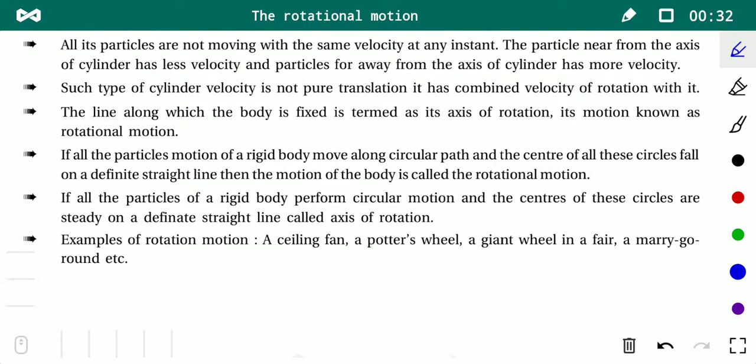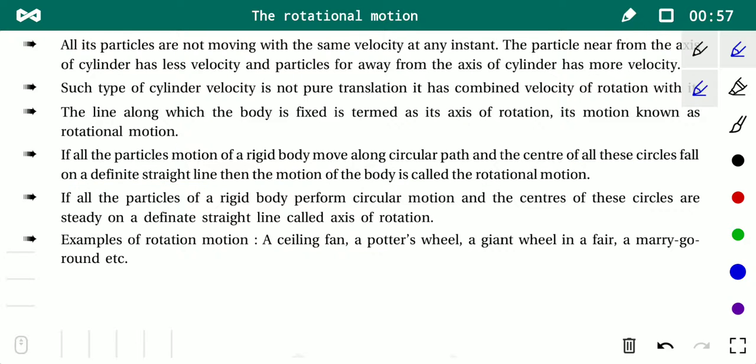If all the particles of the body move along a circular path and the centers of all these circles fall on a definite straight line, then the motion of the body is called rotational motion.